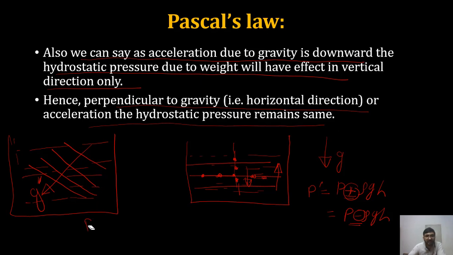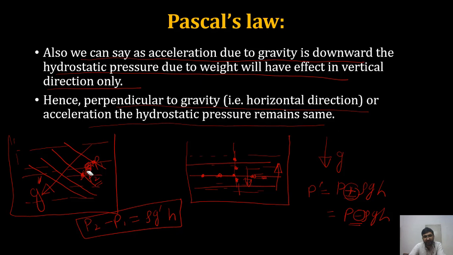That is delta P, that is P2 minus P1, equals rho g dash into H. So if I want to find the pressure difference between these two points, how can we find it? This is P2, this is P1. P2 will be more because it is downward and there will be the weight of the fluid in between.